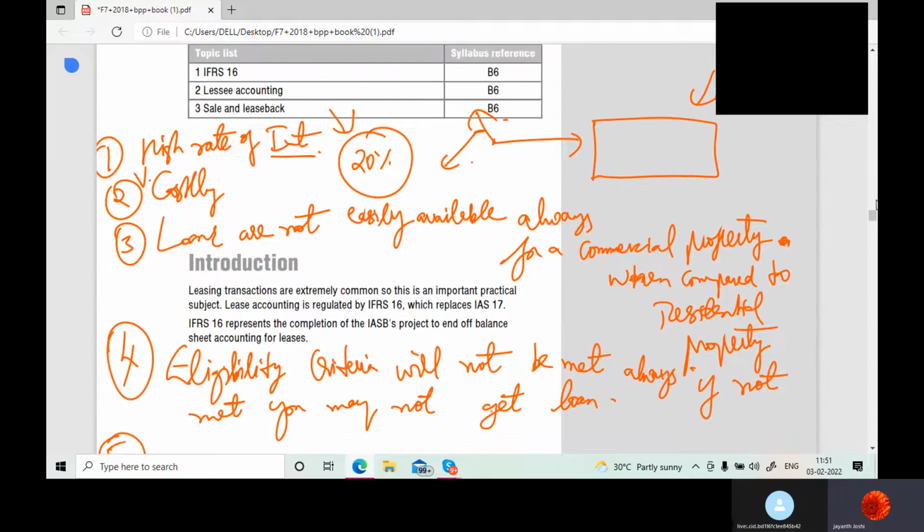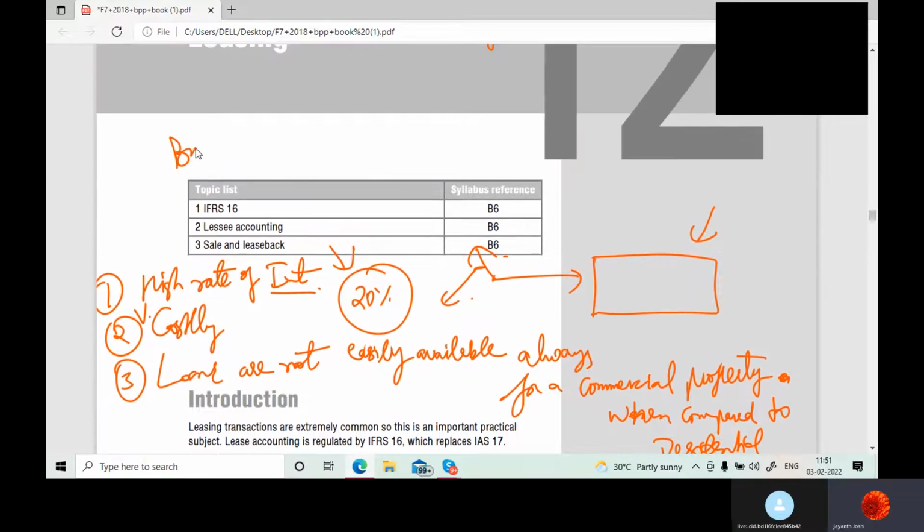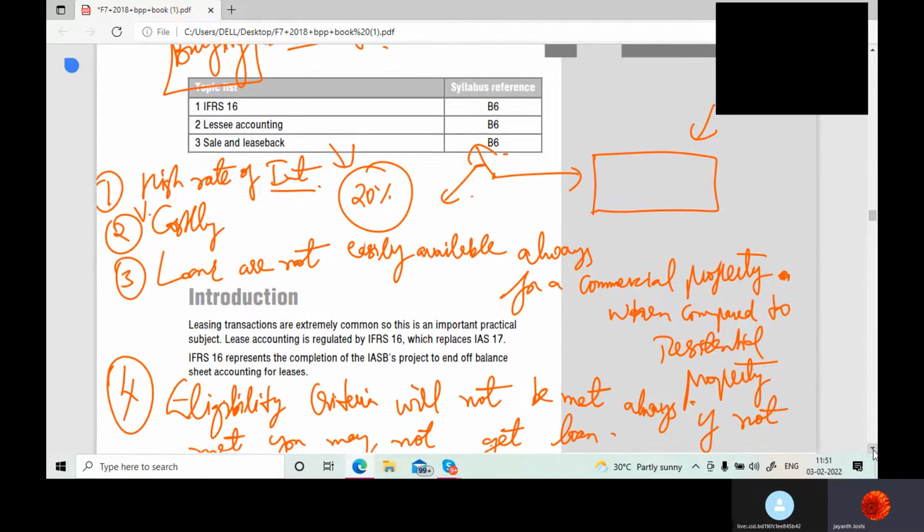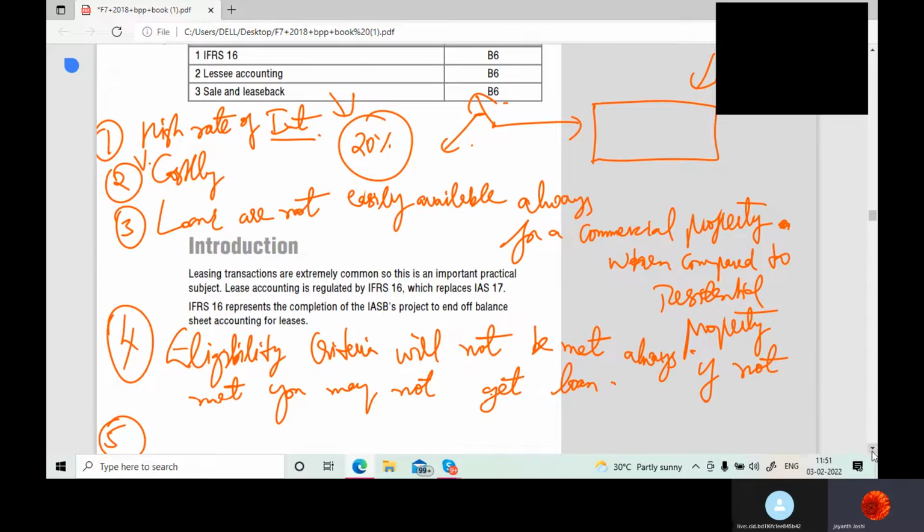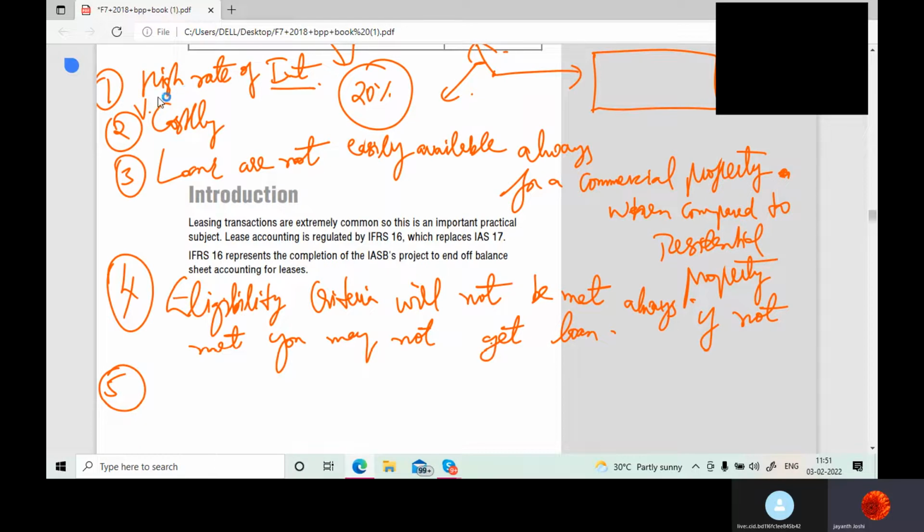So I am just discussing some points regarding buying versus leasing. Why do people go for lease? Why not always buy? So for buying, these are the things you need to take care of. You have to bear this high rate of interest. Property would be costly. Loans are not easily available always for a commercial property when compared to residential property. You may not be eligible at times to get a loan.